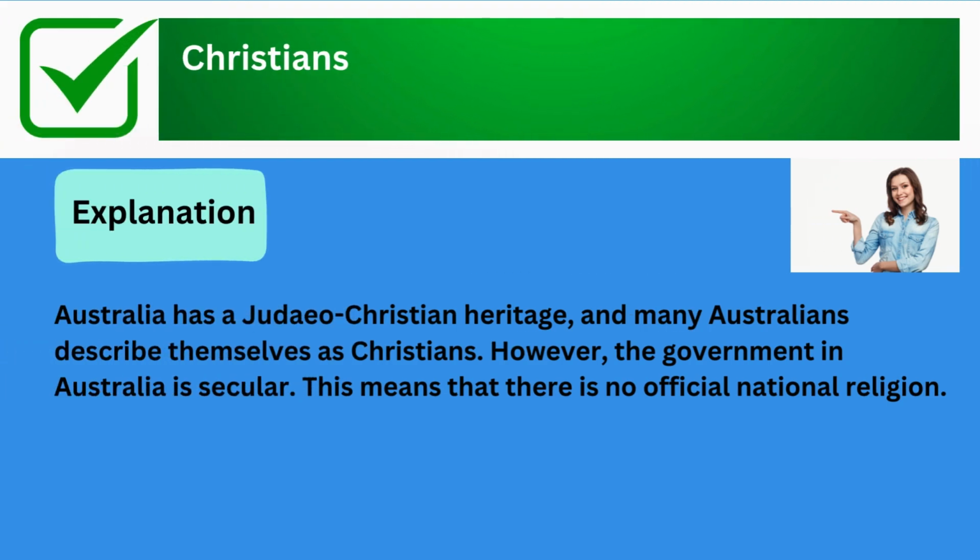The correct answer is Christians. Explanation: Australia has a Judeo-Christian heritage, and many Australians describe themselves as Christians. However, the government in Australia is secular. This means that there is no official national religion.